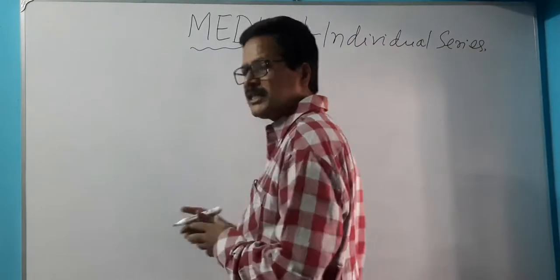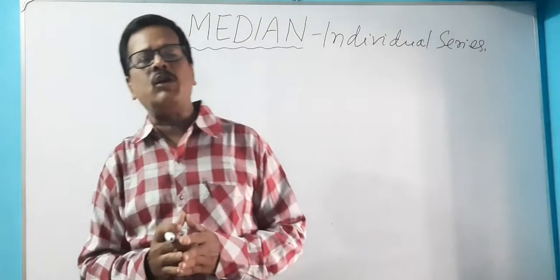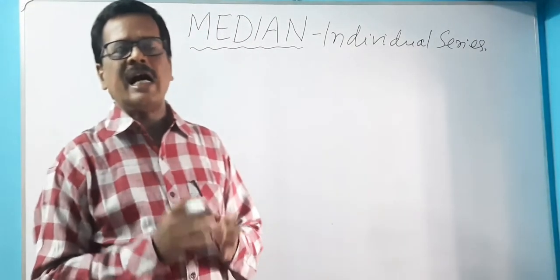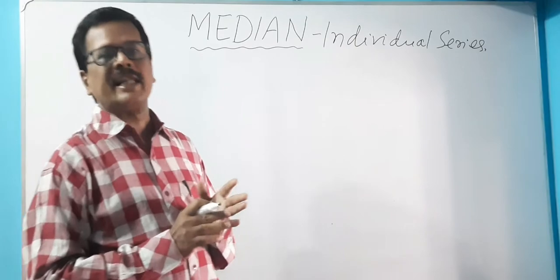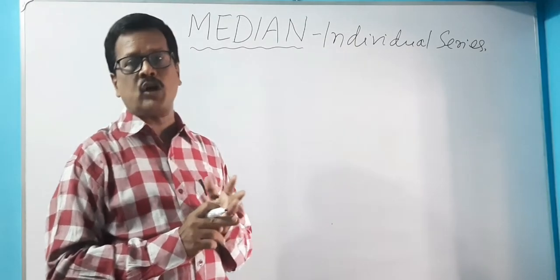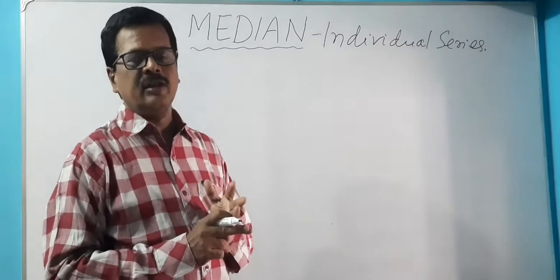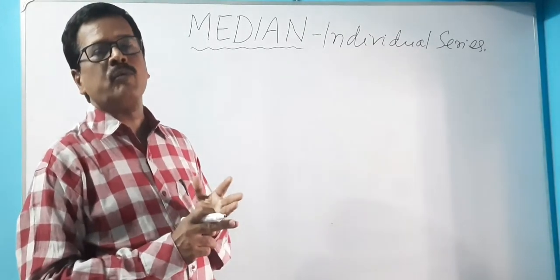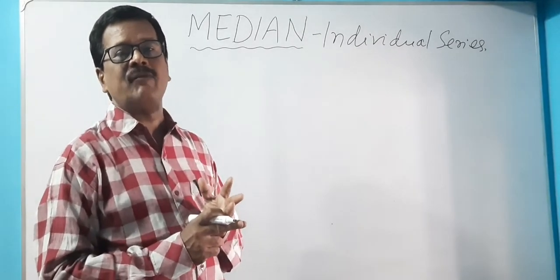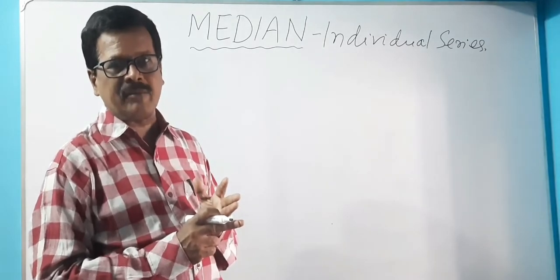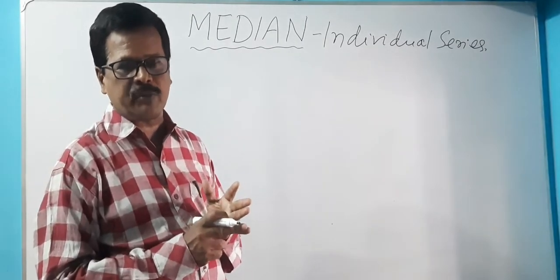In individual series, to calculate the value of median, at first we have to arrange the items in ascending order or descending order. Number 2, we have to calculate the value of n. What is n? N means the number of items in the distribution.